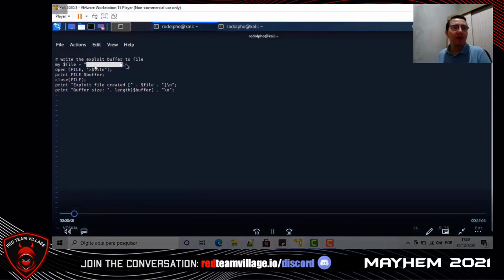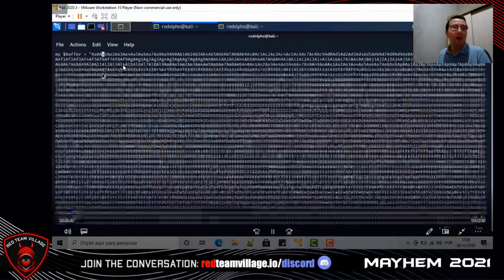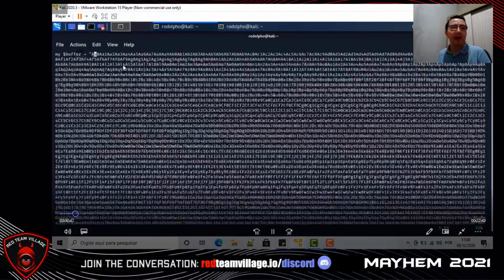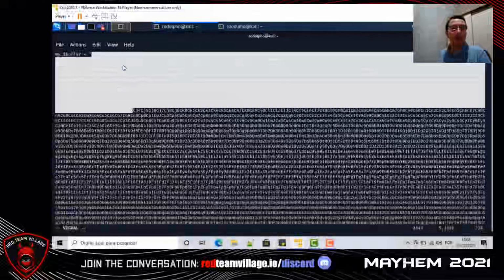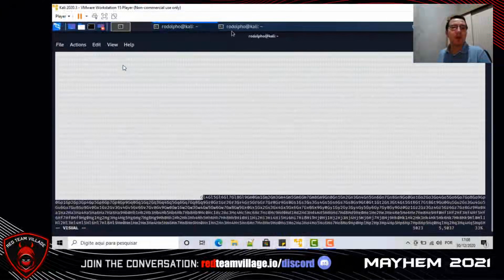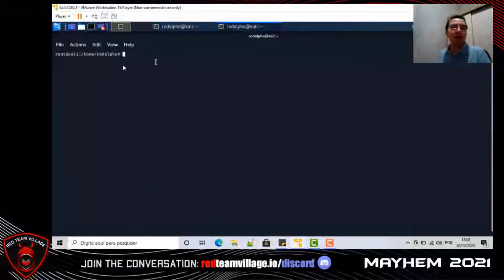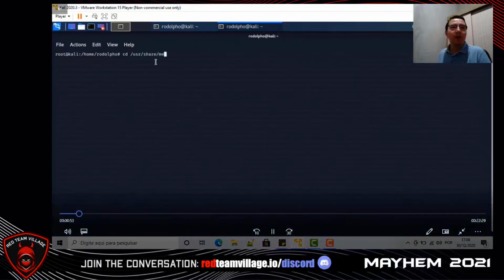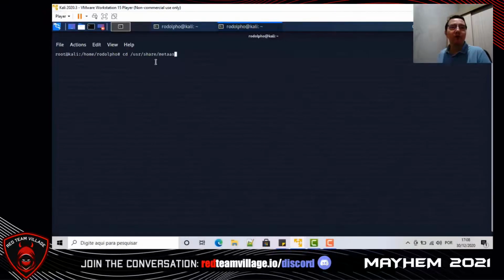Here we have the output file. This large amount of characters will load in the vulnerable software, with the objective of causing a crash in the vulnerable software.